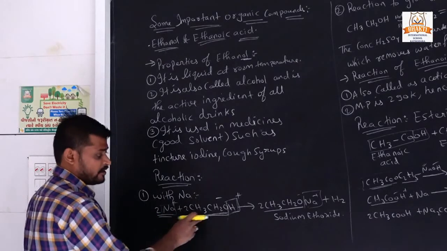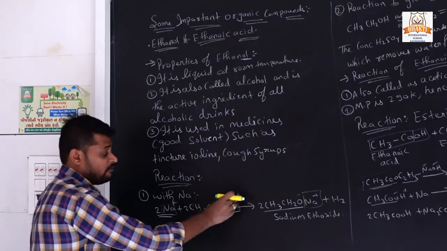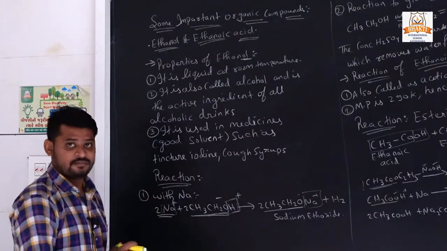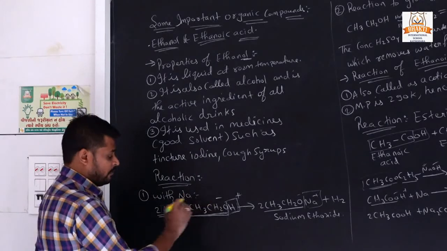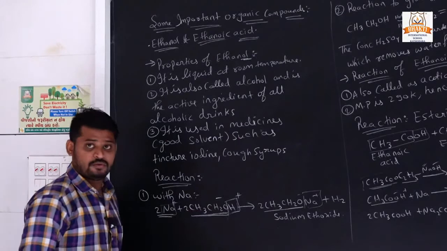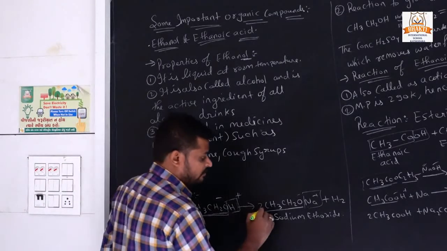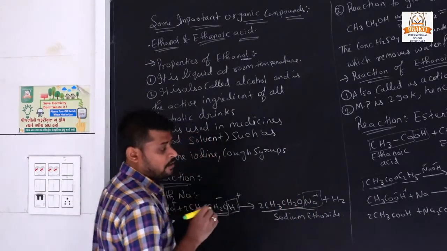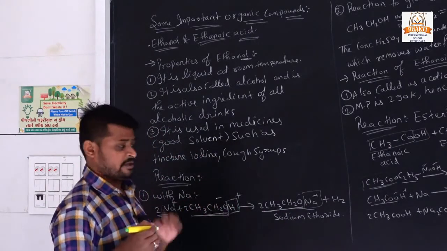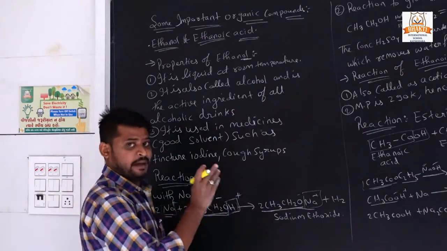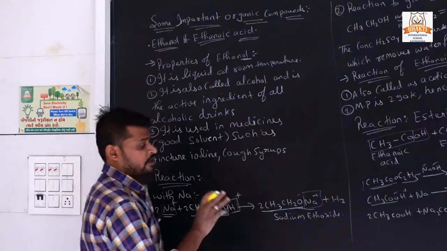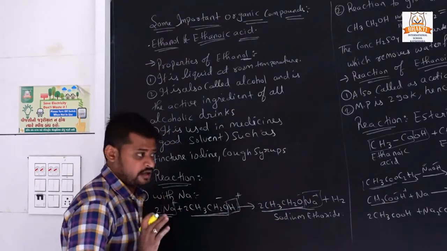So when they react, a positive ion is replaced only by a positive ion, so Na combines with CH3CH2O minus. When they are in compound form, their charge is not mentioned. When they are separate, they are negative and positive ions, but in a compound we do not write the symbols of ions.